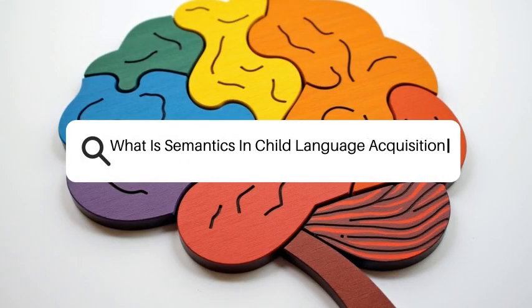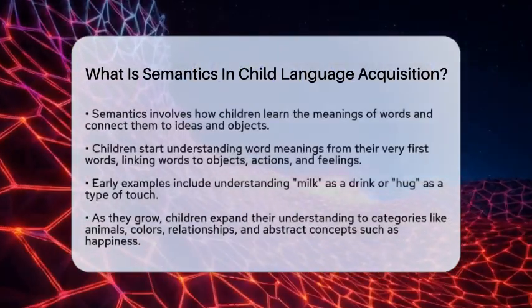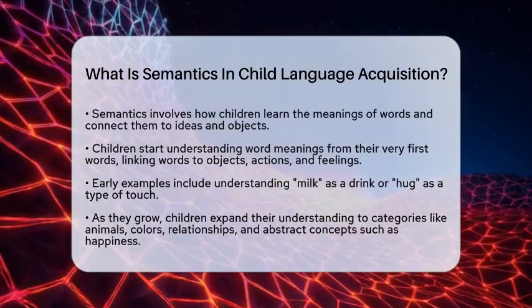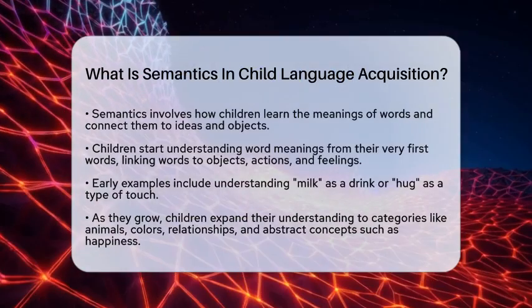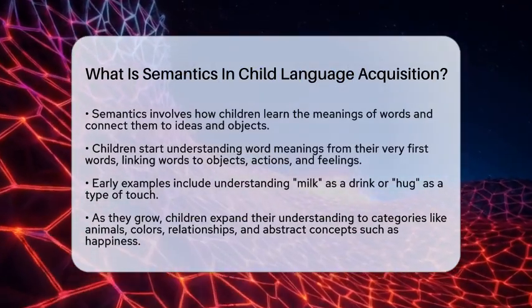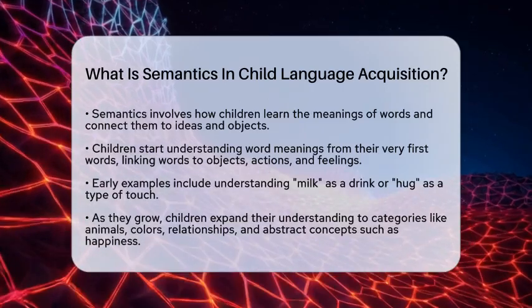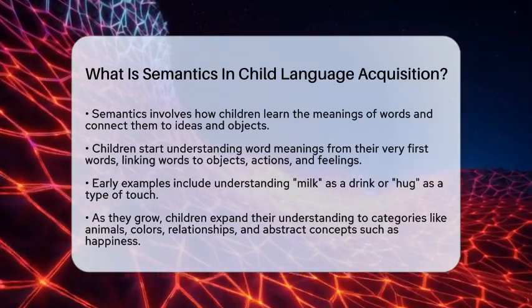What is semantics in child language acquisition? Imagine a child playing with blocks and suddenly saying "dog" while pointing to a picture of a Labrador. That moment shows how children start to understand what words mean. Semantics is all about how children learn the meanings of words and how those meanings connect to ideas and objects around them. It's a key part of how they begin to communicate and understand language.